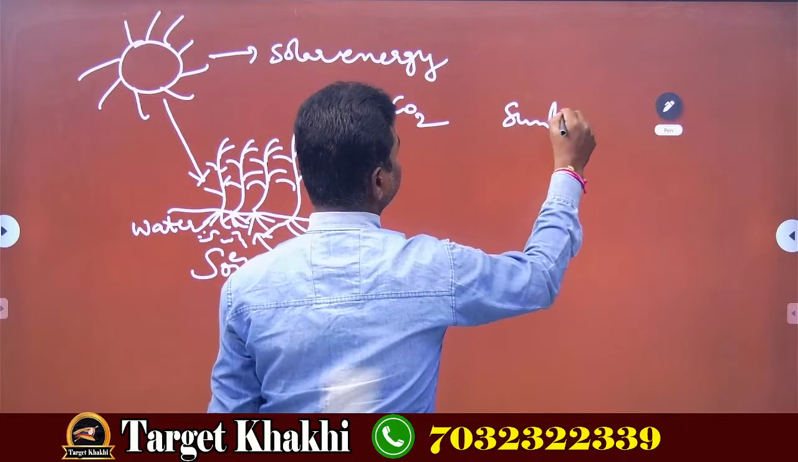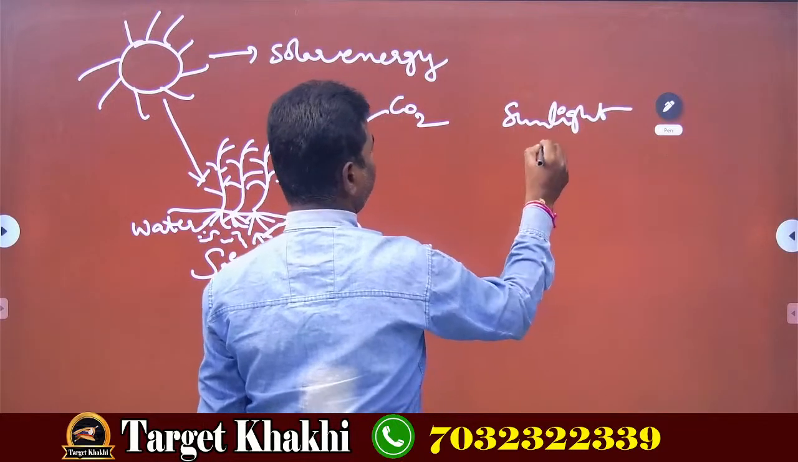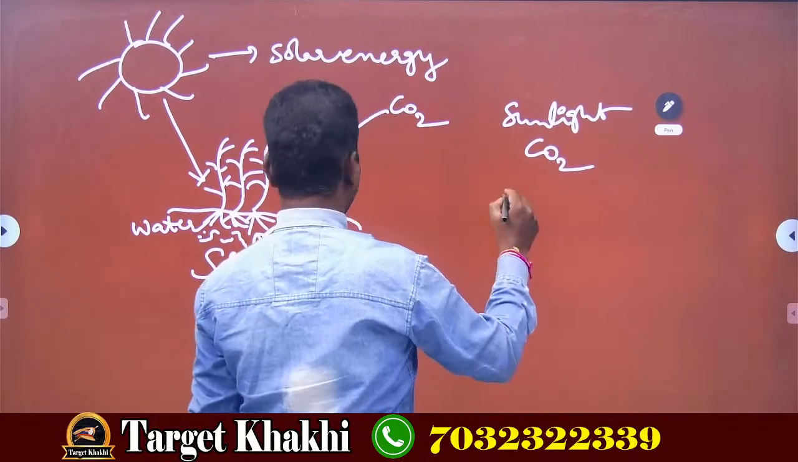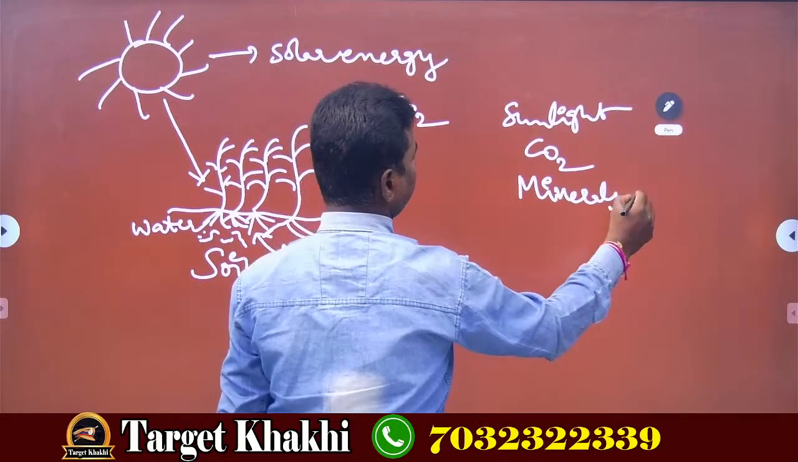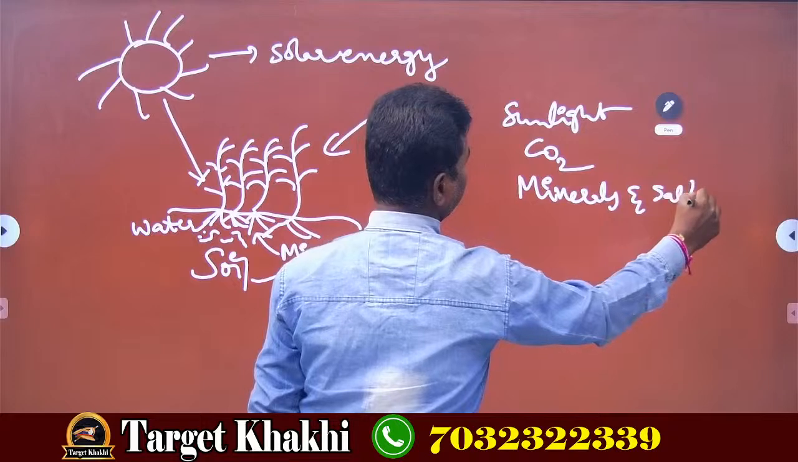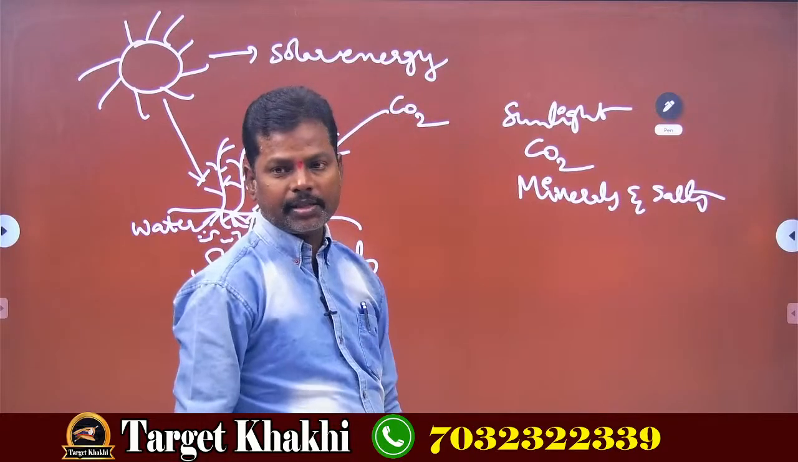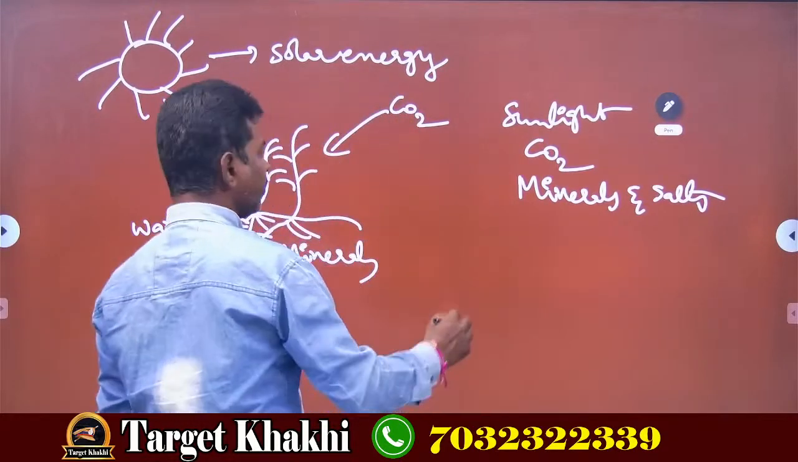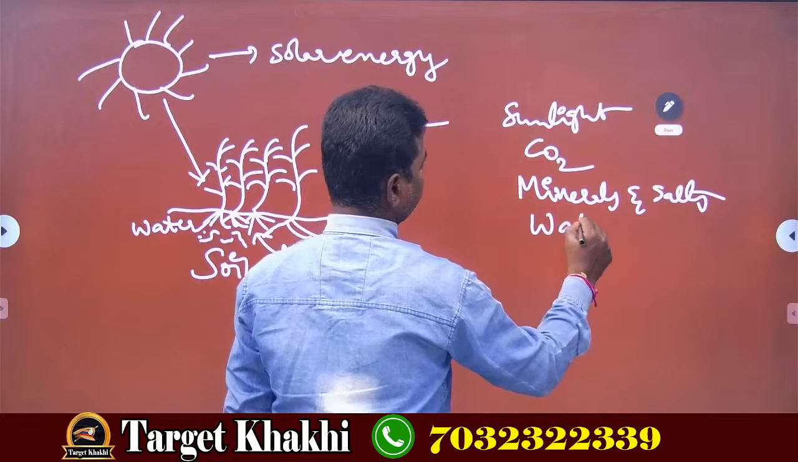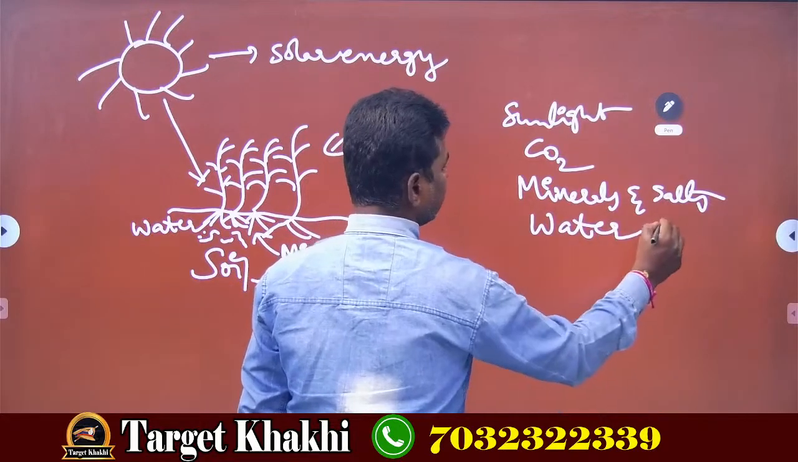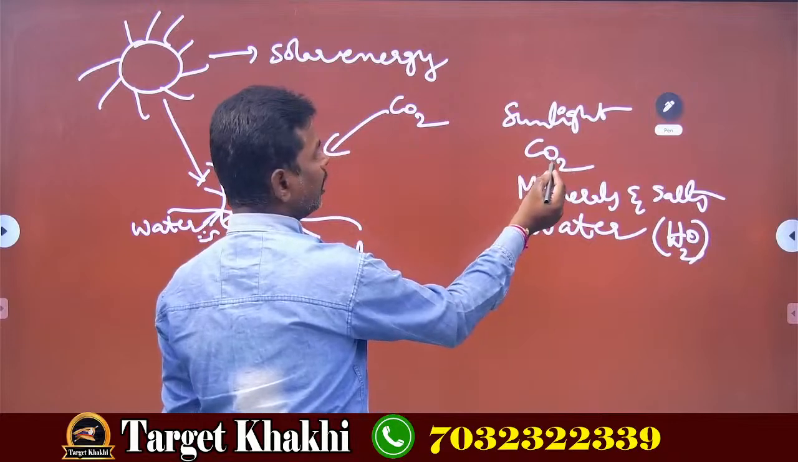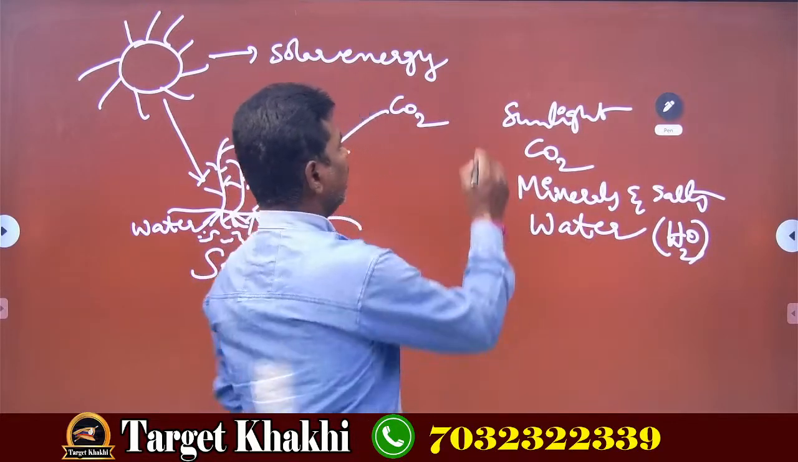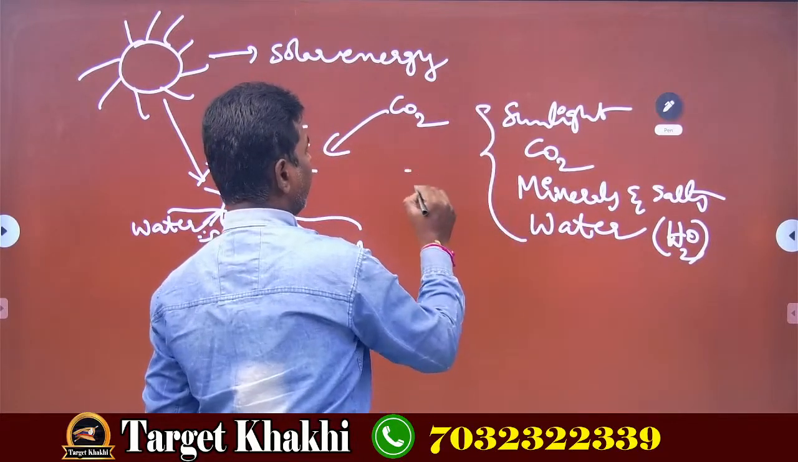Sunlight, number 1. Number 2, carbon dioxide. Number 3, minerals and salts from the soil. And the last one is water. Water's formula is H2O. Carbon dioxide's formula is CO2. These are called raw materials.